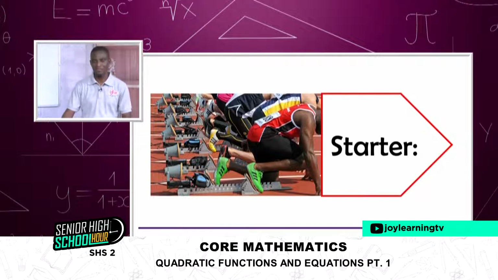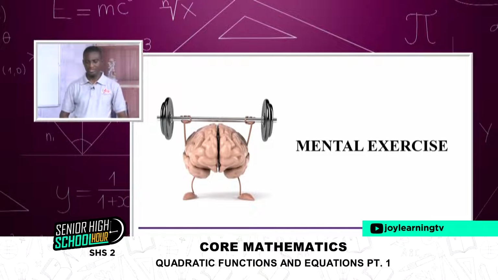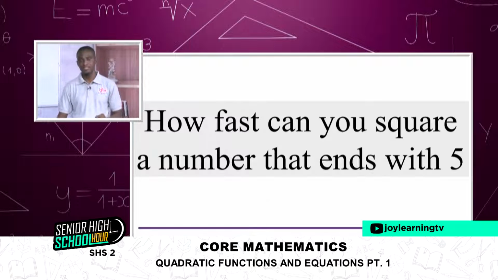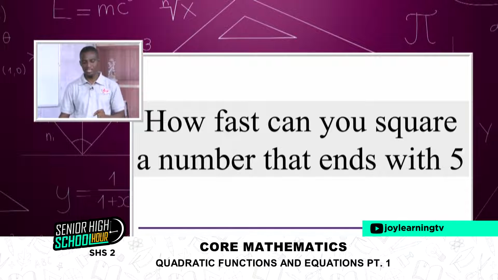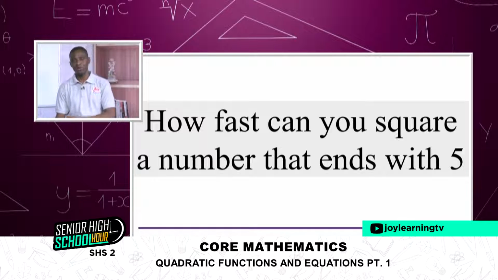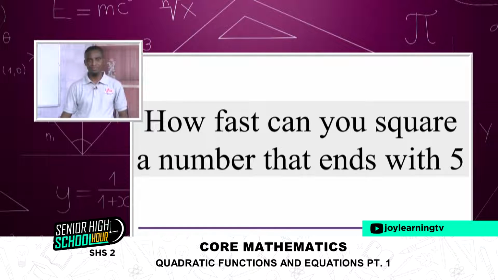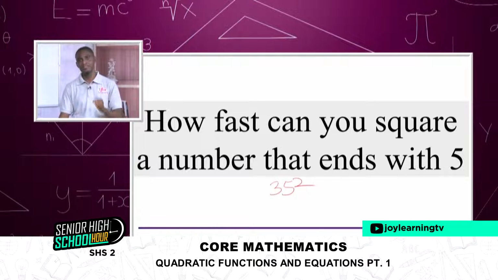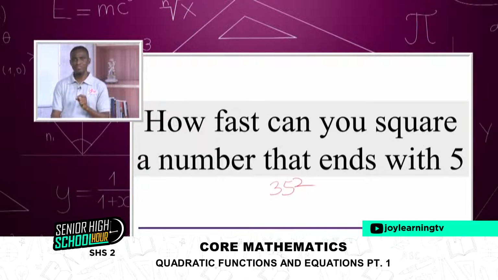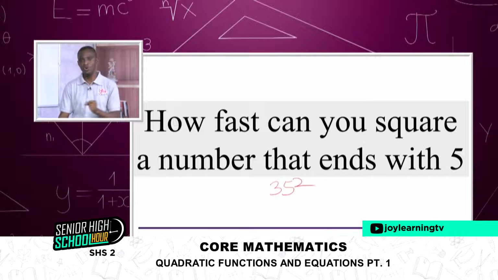As usual, our starter, a mental exercise to prepare us for today's lesson. And here, application with a number that ends with 5. So, the other way around, we can say, how fast can you square a number? You should be able to square any 2-digit number or even 3-digit number that ends with 5. So, let's see a few examples. If I give you a number like 30 in less than 5 seconds. Now, observe something. Any number that ends with 5, if you square that number, it will always end with 25.